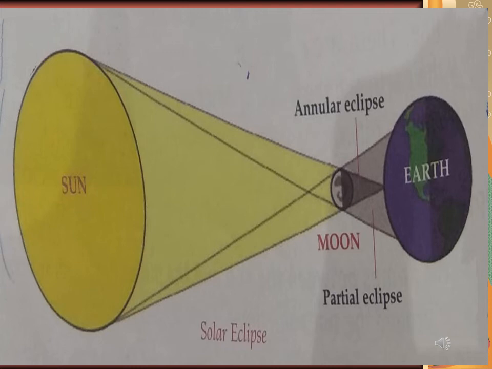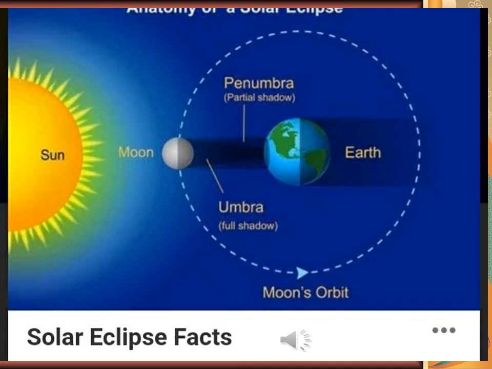So when the rays of the sun are falling on the moon, it blocks the rays which are passing to the earth. So this is known as the solar eclipse, when from the earth we cannot see the sun because the moon is blocking the rays of the sun. Okay, students? In other words, we can say that the shadow of the moon is cast on the earth. That means the shadow of the moon falls on the earth, and this is called a solar eclipse.